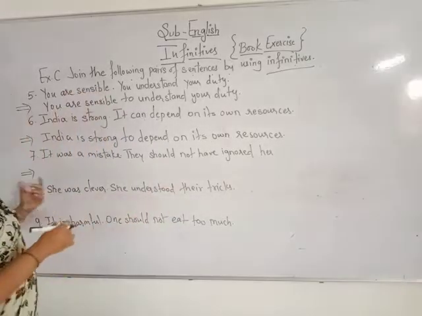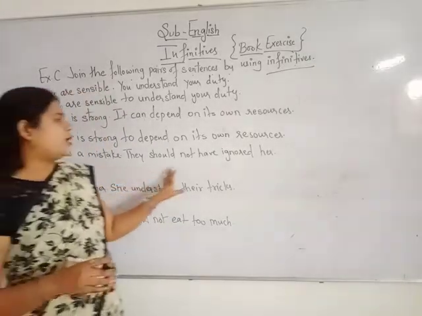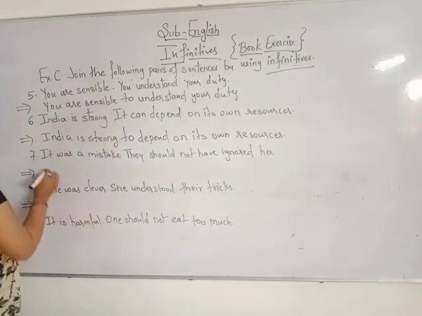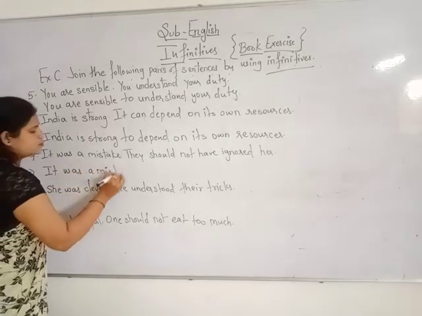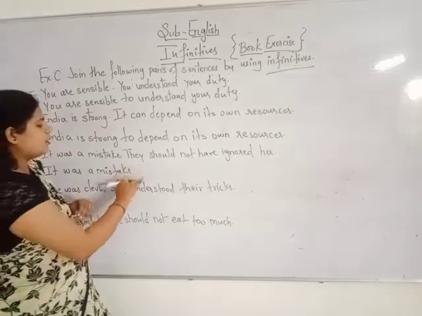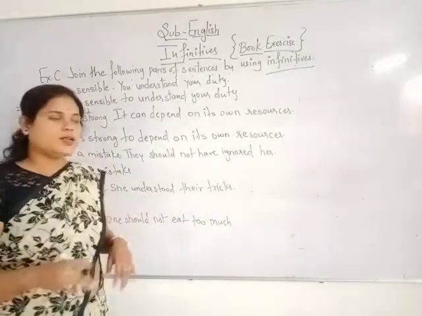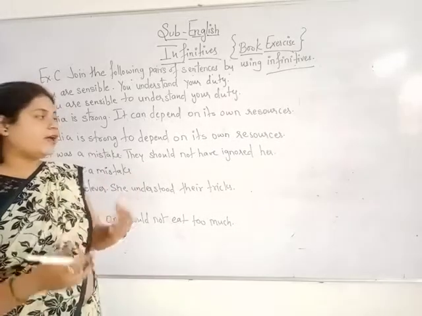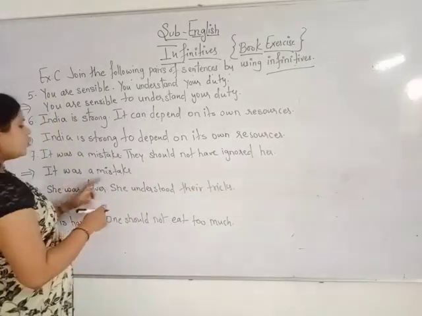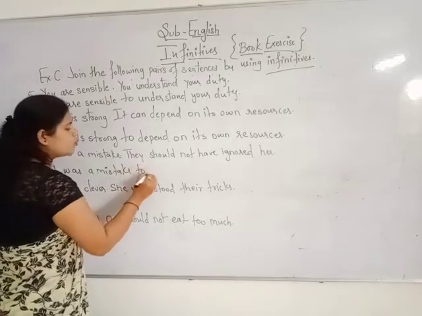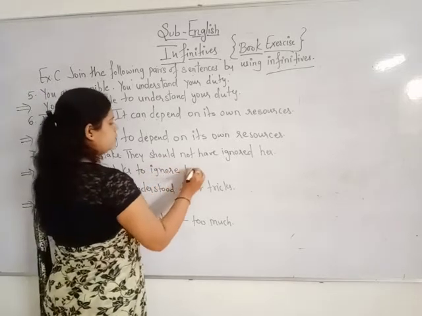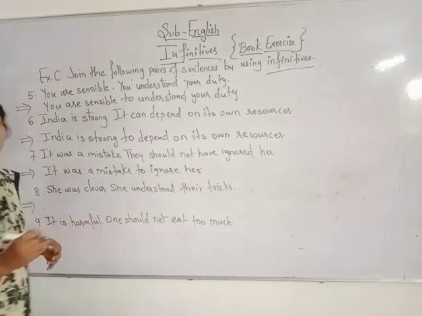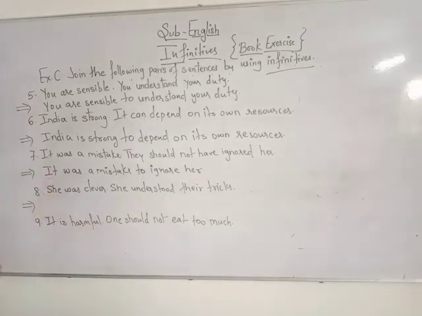Let's see another one. It was a mistake. They should not have ignored her. So look here carefully. It was a mistake. Now the sentence is negative, but you don't have to bother about it. What was the mistake? What have they done? They have ignored her. So it was a mistake to do what? To ignore her. Okay, what was the mistake? It was a mistake to ignore her.